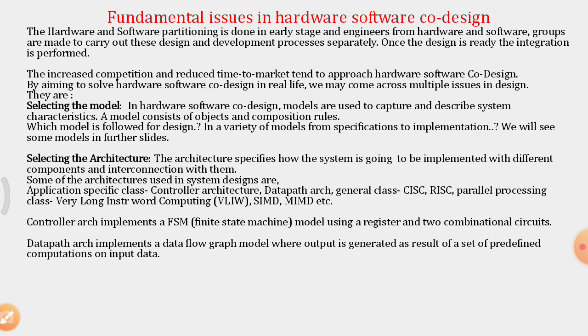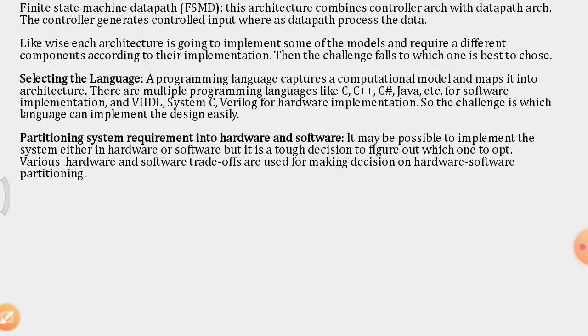If you go for a data path architecture, that implements a data flow graph model, where output is generated as a result of a set of predefined computations on the input data. Like the finite state machine data path, FSMD, this architecture combines a controller architecture with a data path architecture.